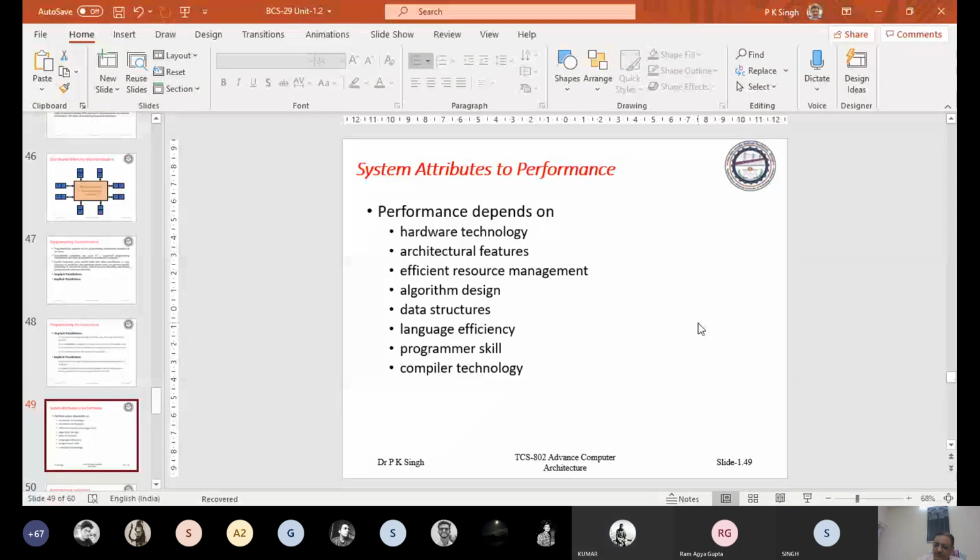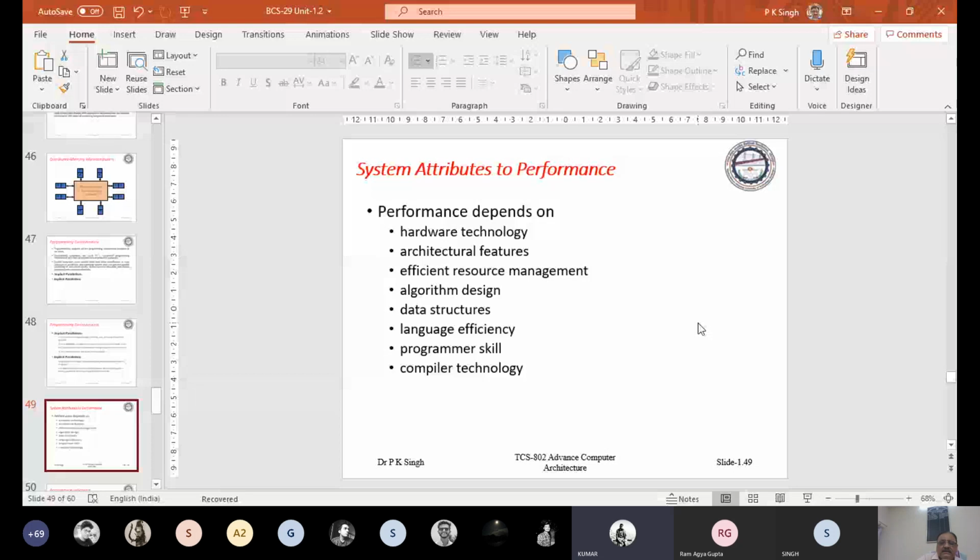We have the instruction pool and the reservation station. The reservation station picks micro ops or micro instructions from the instruction pool and allots a particular functional unit for execution. Okay, so this is the architectural feature.